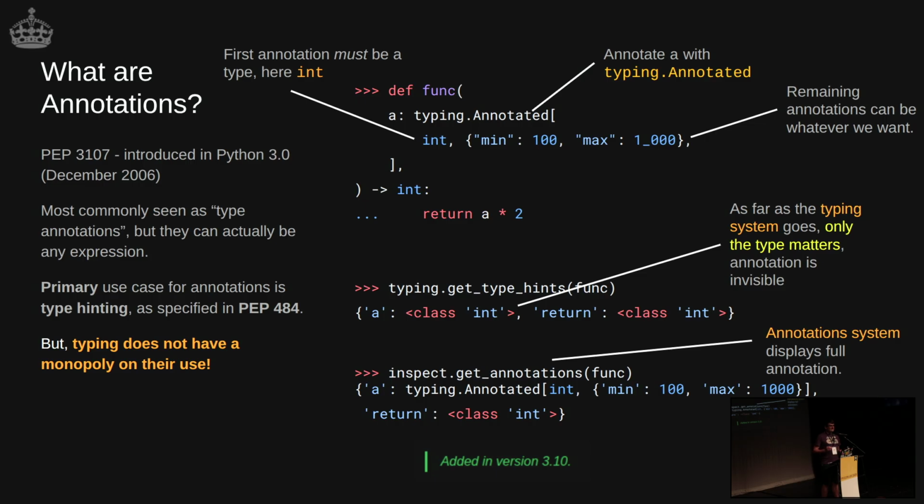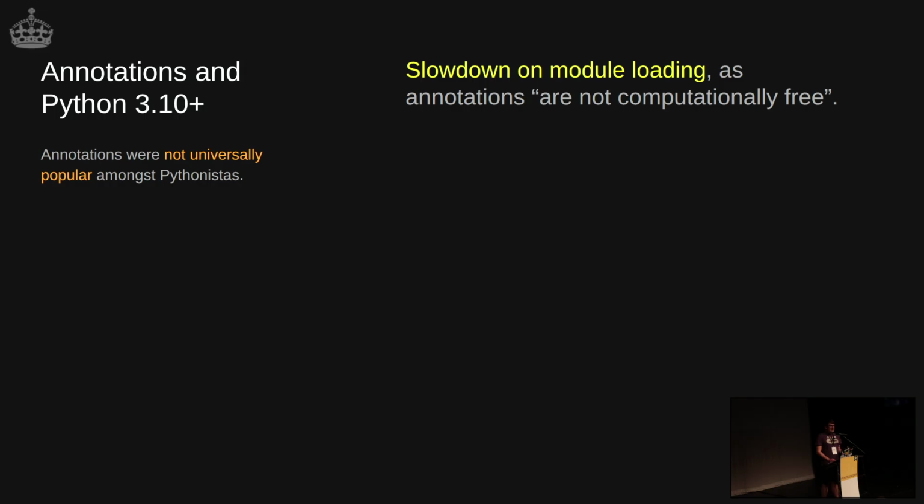Types use the annotation system, but because they're the superstars of it, most of the time we say this is type hinting and so on. And it's worth referencing what happened in 3.10. Initially type annotations were a bit contentious, and that was a contentious period in Python generally. There are some criticisms that you can quite legitimately make. They slow down module loading a little bit. I mean, if you were to suddenly compute 10,000 factorial in a type annotation, that would slow things down. Again, don't. There are other issues here as well with forward referencing, and it can cause some headaches.